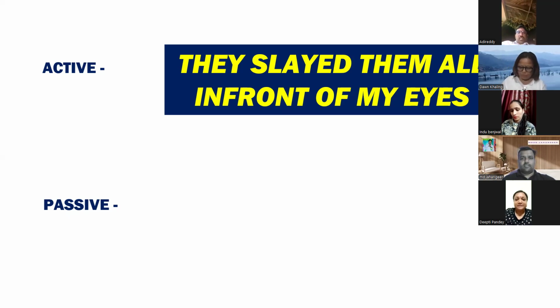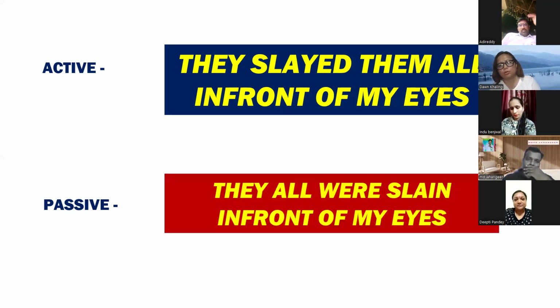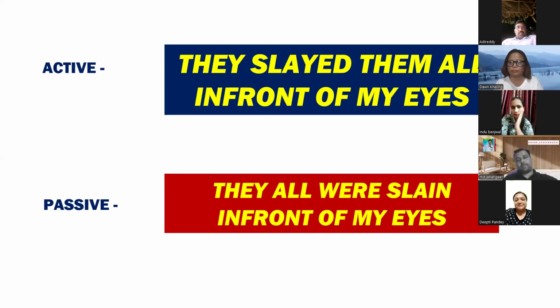They were slain by them in front of my eyes. They all were slain in front of my eyes. Absolutely right, Dipti. बस यहाँ पर ये ध्यान रखो: slay, slayed, slain. What is the meaning of slay? To kill brutally, किसी को बुरी तरह से मार देना. To kill someone brutally, that is called slay.